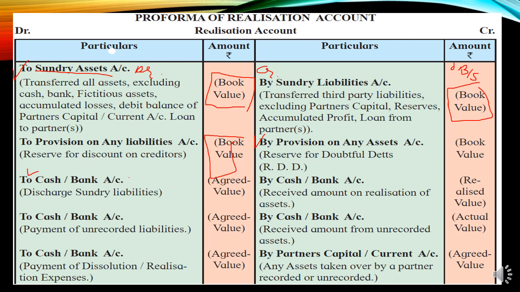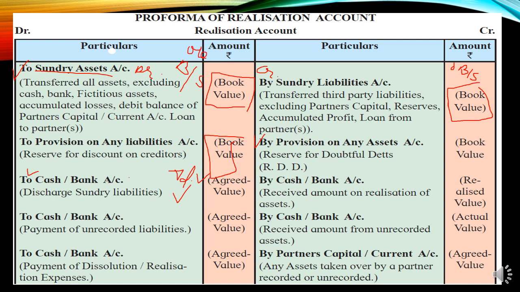So realization account debit. Just remember that after transferring all the assets and liabilities to realization, the names of the assets and liabilities will not come. Instead of that, realization will be said. So if the liability is discharged, meaning the payment is done, realization account debit to cash bank. If at agreed value, what is agreed value? Agreed value will be given in the adjustments. So you will find the agreed value in the adjustments, and the book value you will find in the old balance sheet, students.